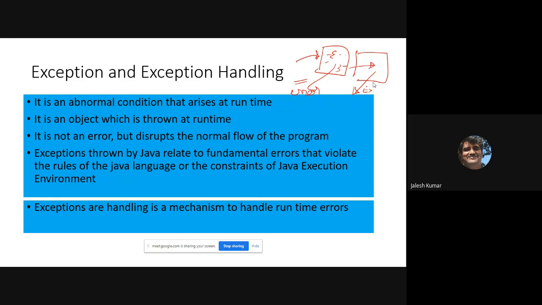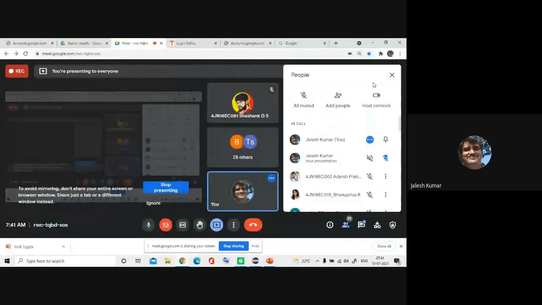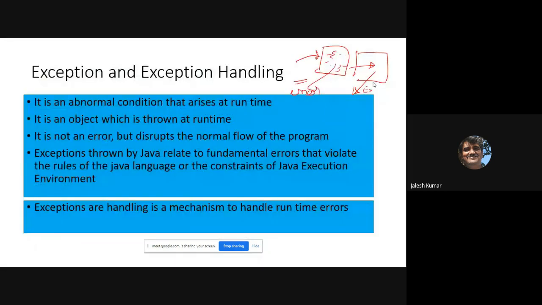Now you come to know what an exception is and how to handle it. There are different constructs in the language to handle these exceptions, and we'll discuss them today. We finally require the normal flow of the program, so how to make the program run normally is our intention.